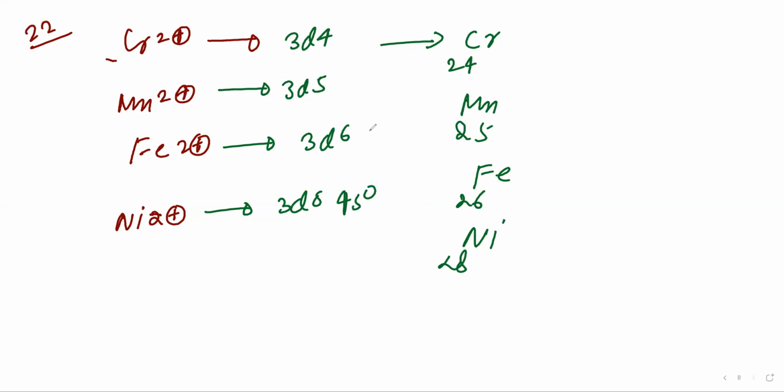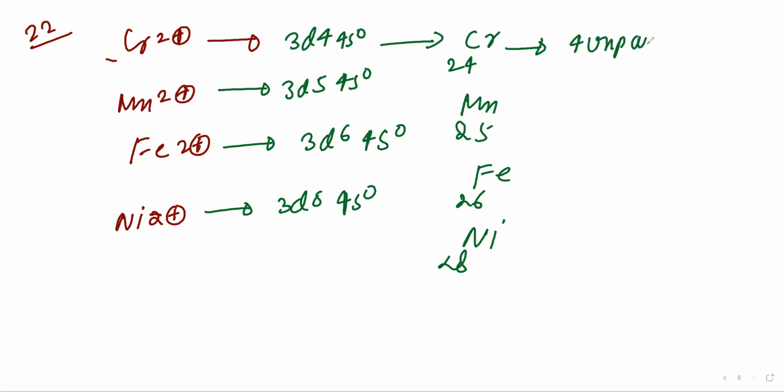Understood? As the number of unpaired electrons increases, magnetic behavior, hence paramagnetic behavior, also increases. For Cr2 plus, 4 electrons are unpaired.